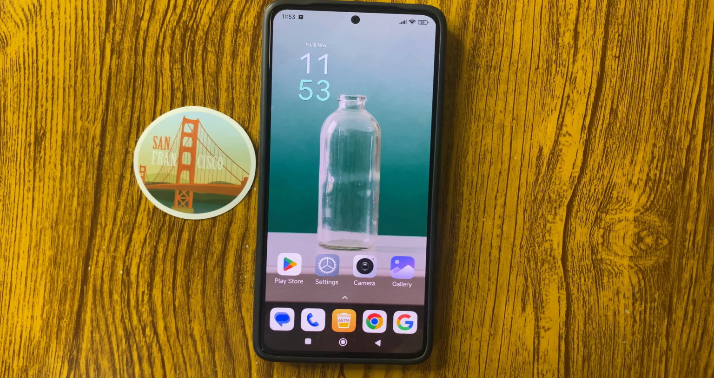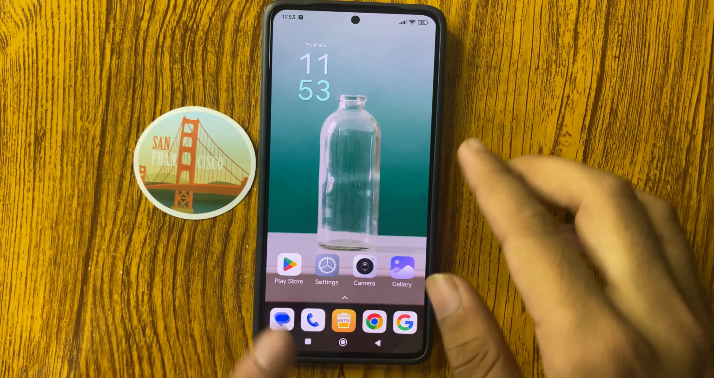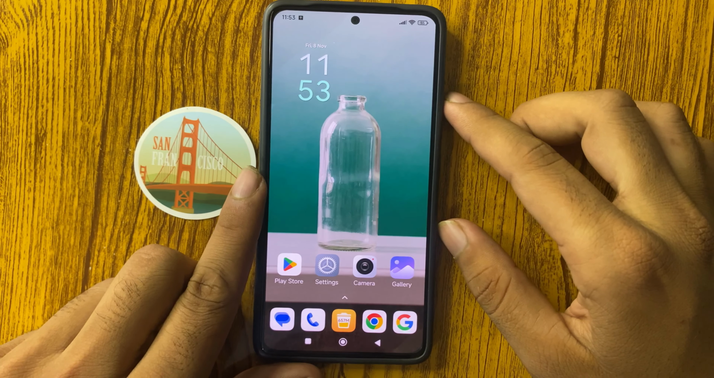How to fix Xiaomi Redmi 15 Pro Smart View not working. Let's start the video. First of all, restart your device.